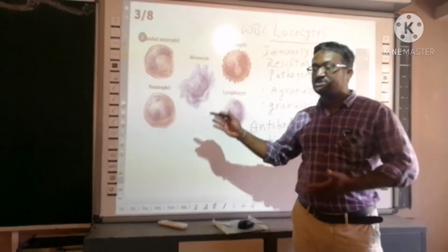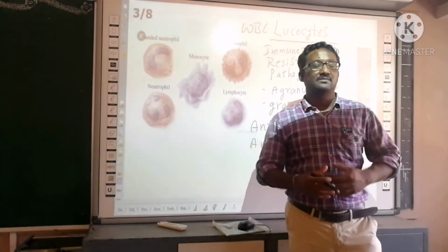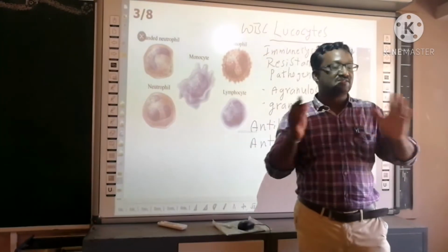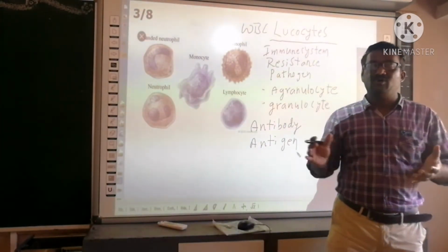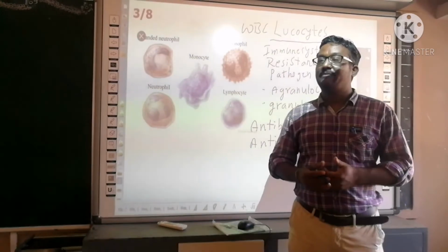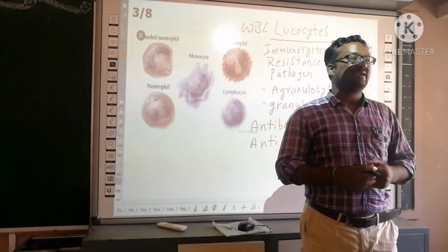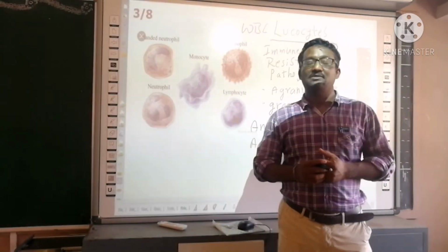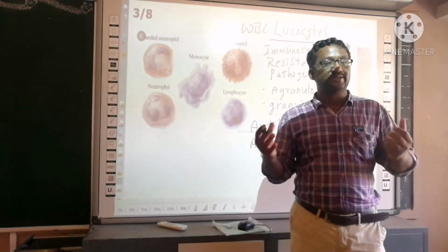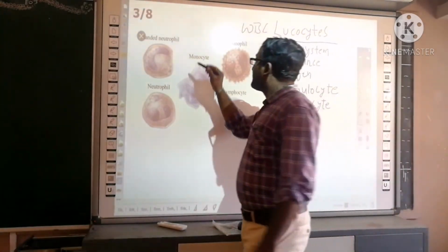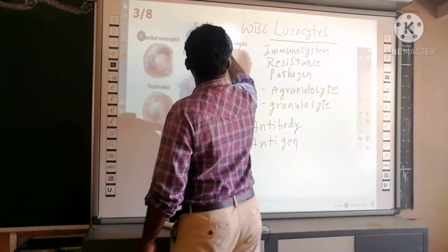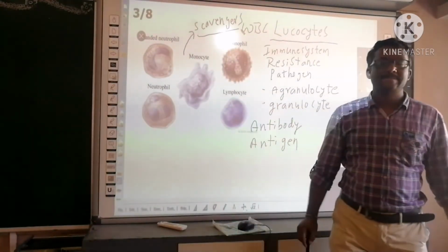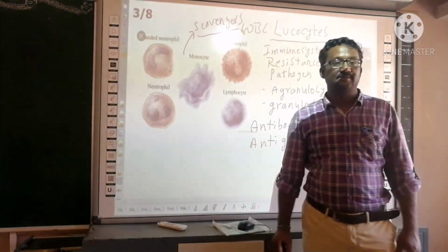So what are the monocytes doing? They are killing the pathogen and cleaning the blood. That's why monocytes are called scavengers of the body. Right? In the early morning, in the streets, scavengers, that means the municipal workers, collect the waste and clean the city. Just like that, monocytes also collect the waste material from the blood, collect the pathogens and destroy them. That's why these are called scavengers of the body. So this is the importance of white blood cells.